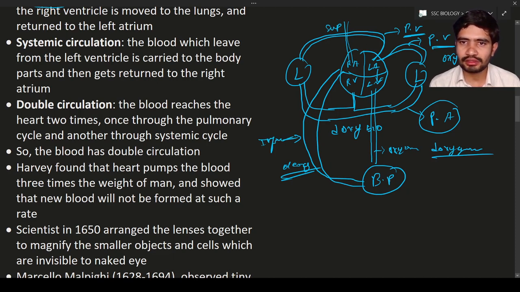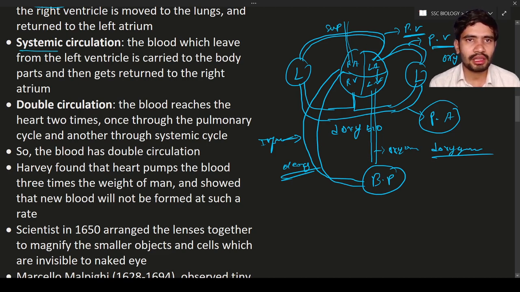So this circulation from the heart to body parts to heart is known as systemic circulation. Why are we calling it systemic circulation? Because this blood is supplied to the different systems, like the circulatory system, renal system, digestive system, reproductive system, and everything. So the blood is supplied to all different systems of the body, hence it is known as systemic circulation.